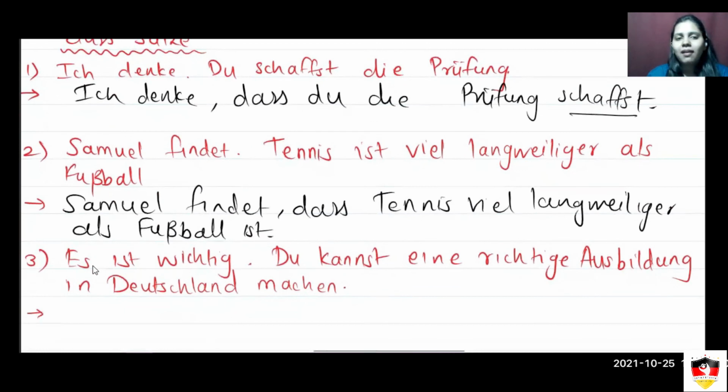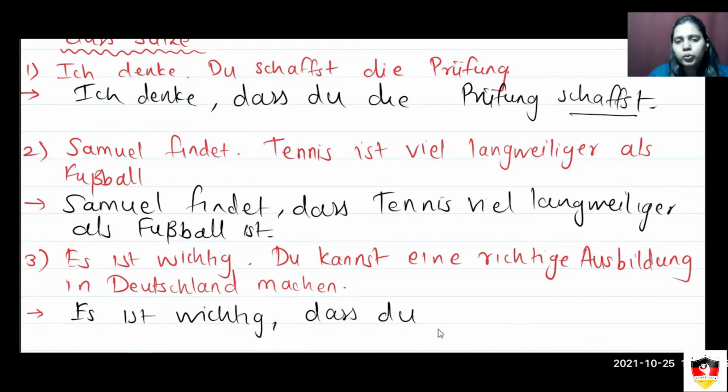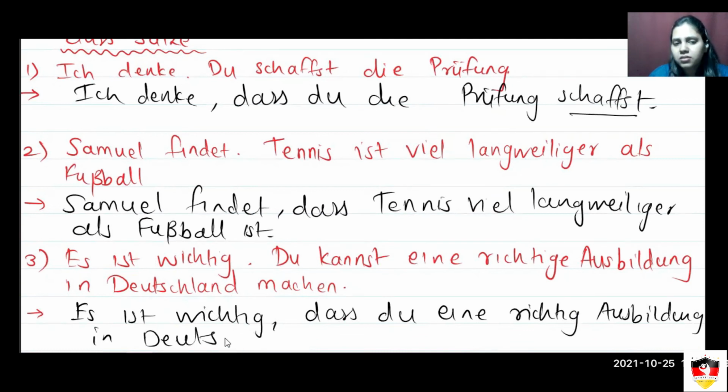And third is, es ist richtig. Du kannst eine richtige Ausbildung in Deutschland machen. So it is important. And the next statement is, you can do a proper education in Germany. So my statement with dass will be, es ist richtig, dass du eine richtige Ausbildung in Deutschland machen kannst.